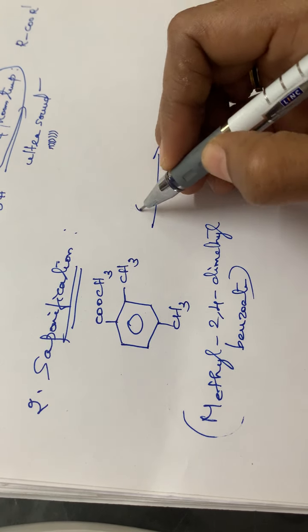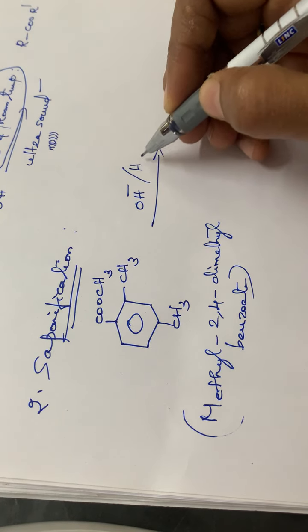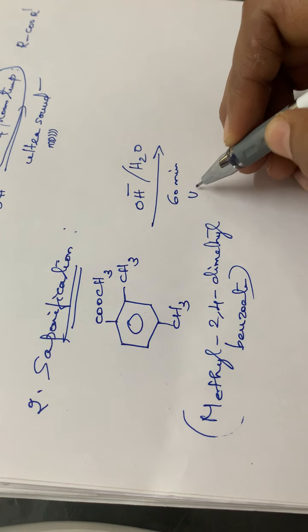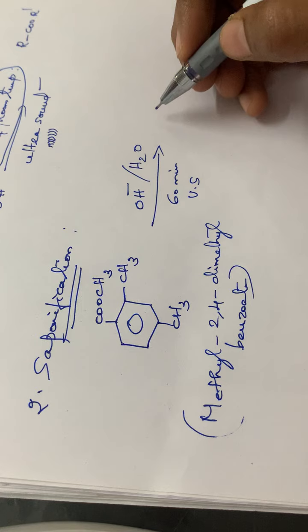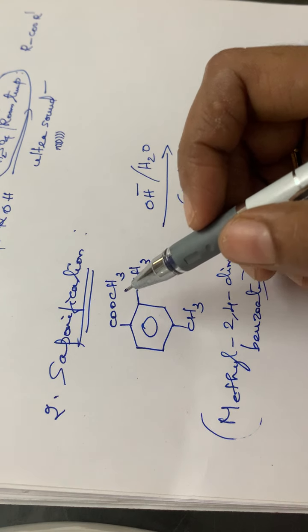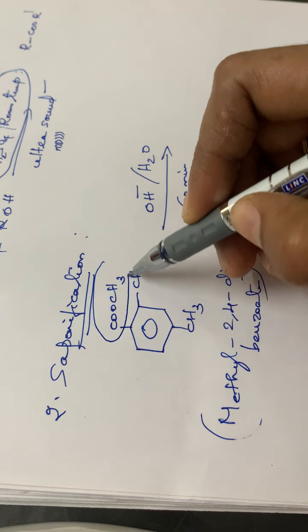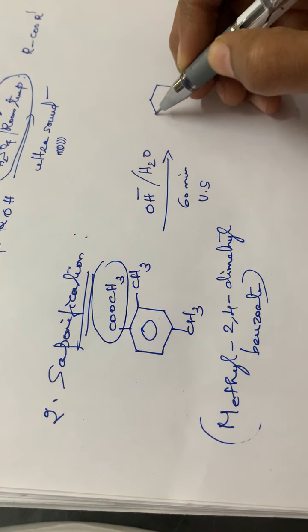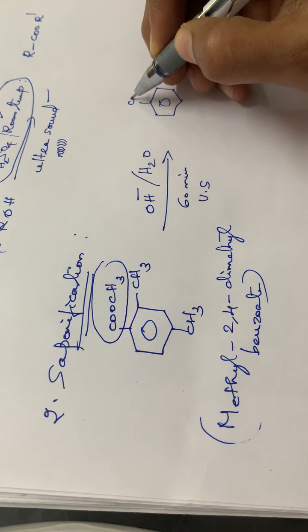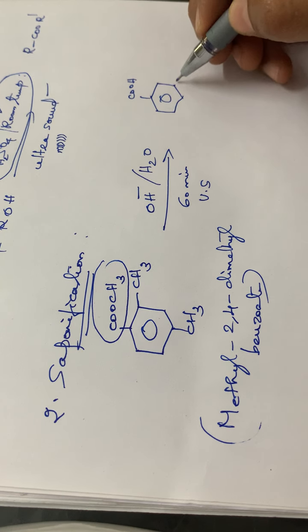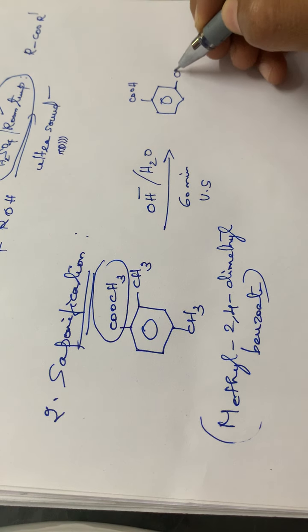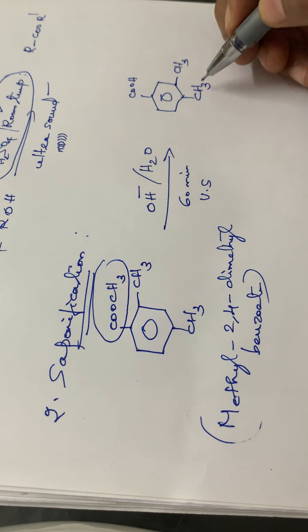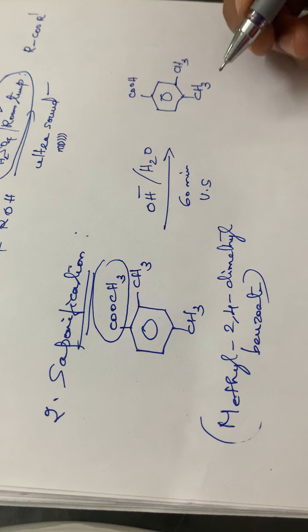The reaction takes place in the presence of an alkali and water, for 60 minutes, with ultrasound. So here it is a saponification reaction. The COOCH3 group will be converted to COOH, that is, an acid will be generated: C6H3COOH, with CH3 groups at the ortho and para positions.